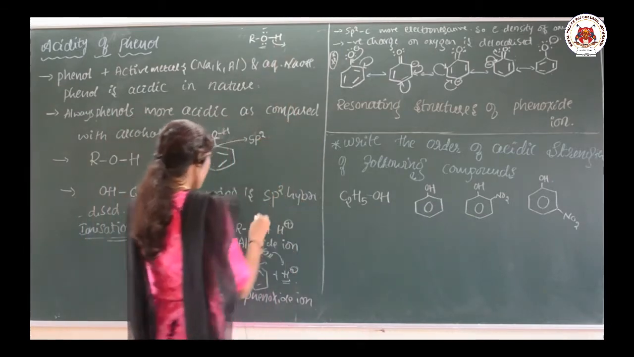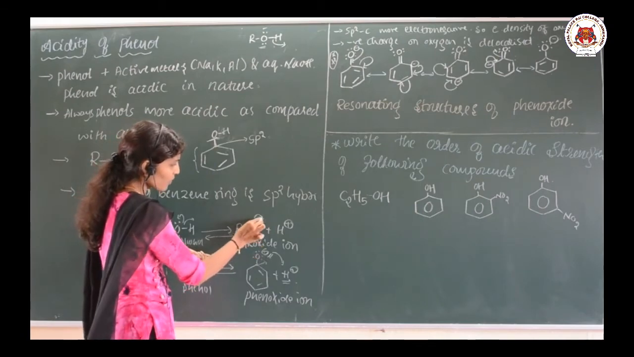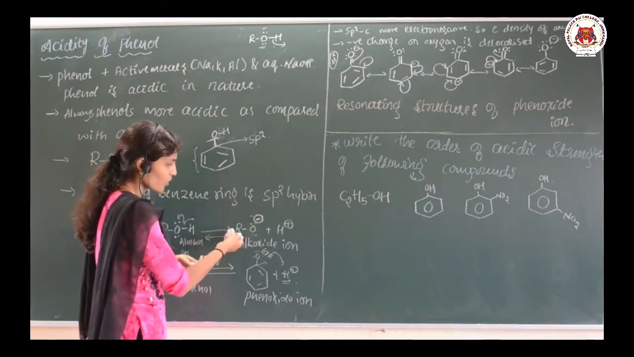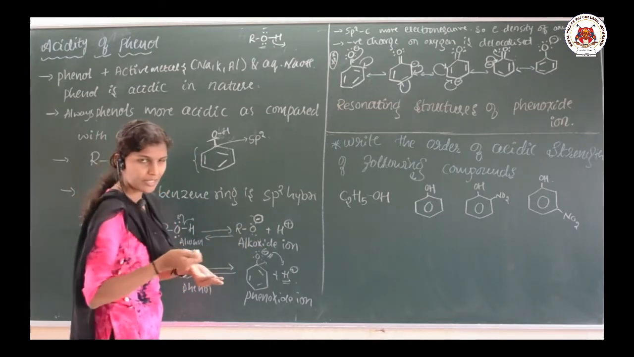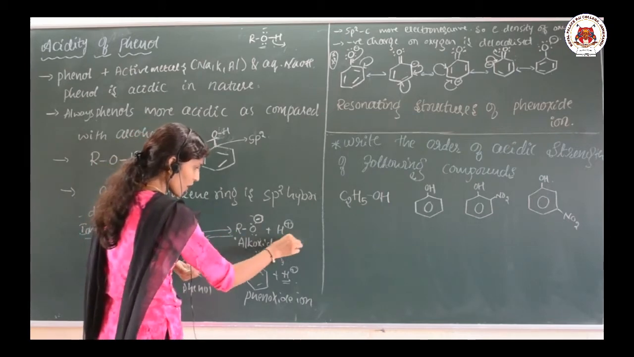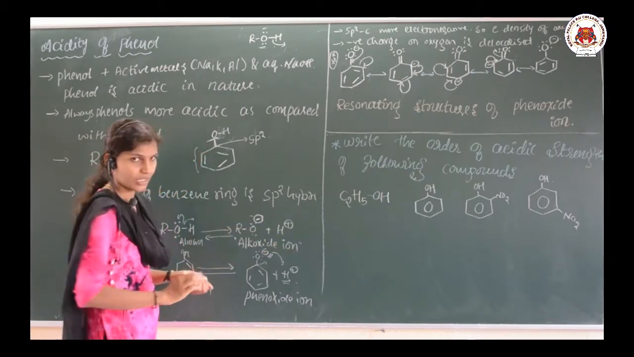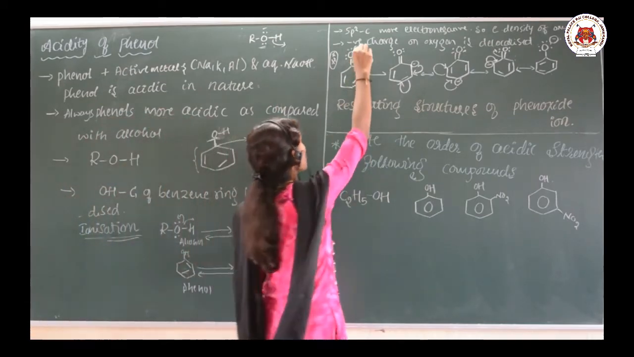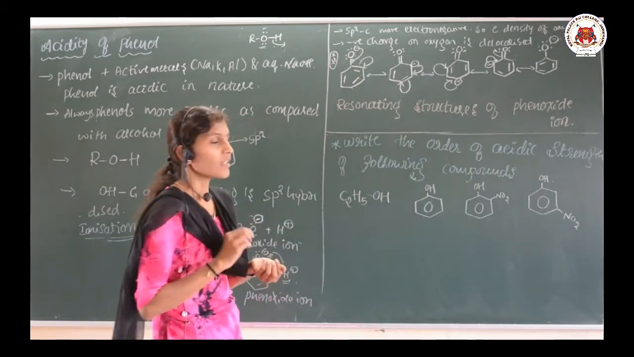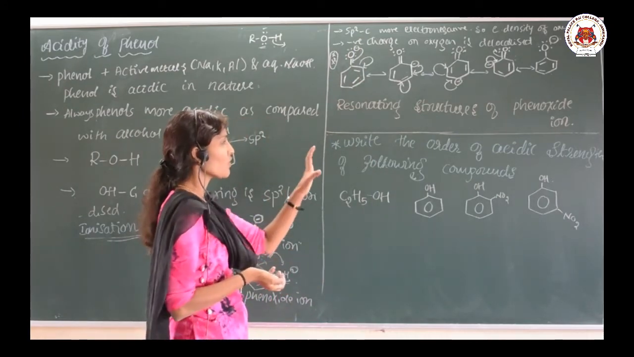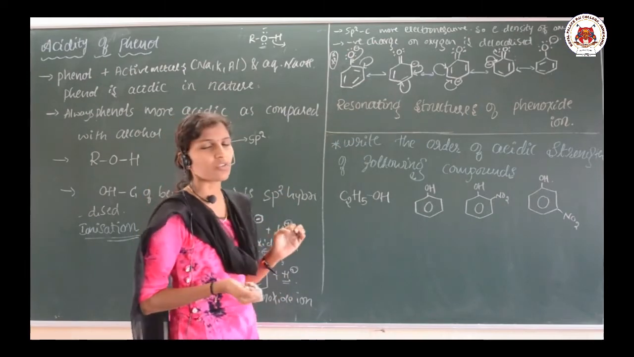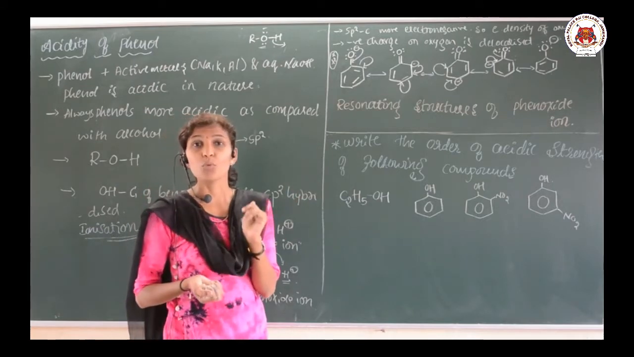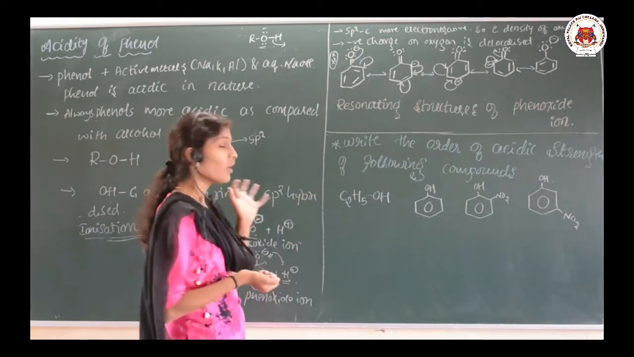But in case of alcohol, what happens? In case of alcohol, see here, in this alkoxide ion, the negative charge is localized here only. It will not undergo delocalization because here there is no ring, it is an alkyl group. In case of alkoxide ion, the negative charge is retained, or localized, but in case of phenoxide ion, the negative charge on the oxygen is delocalized. It undergoes resonance and forms a number of resonating structures of the phenoxide ion. Because of this reason, phenol is more acidic as compared with alcohol.